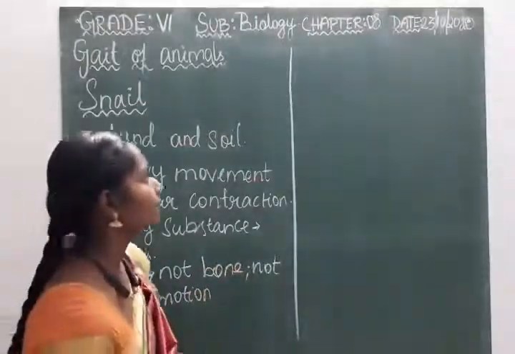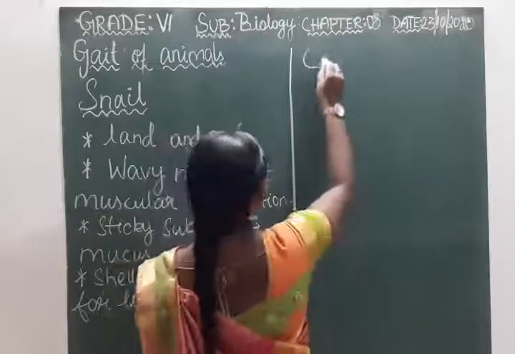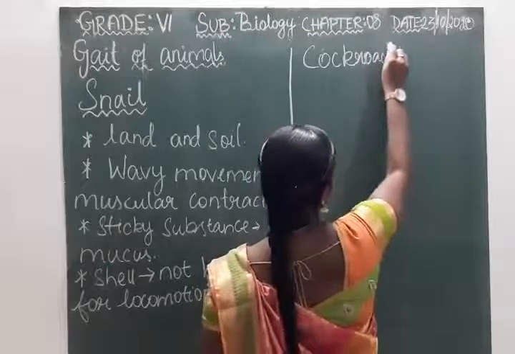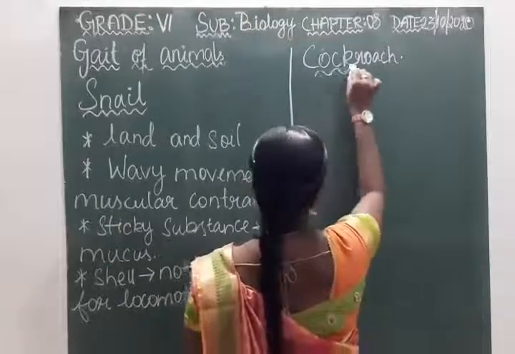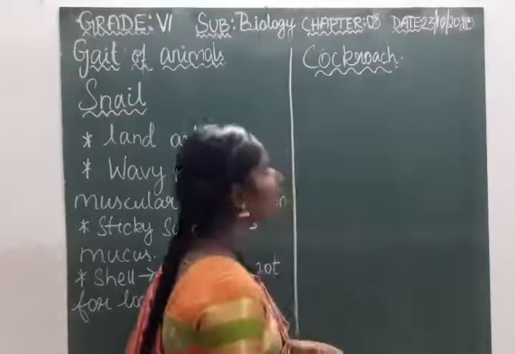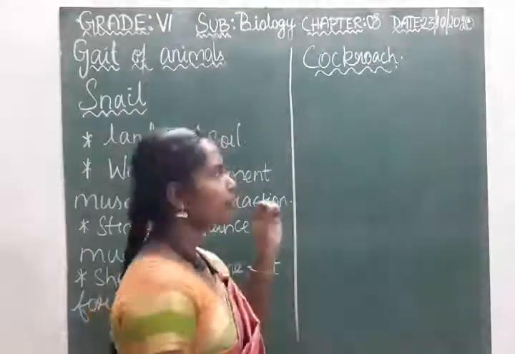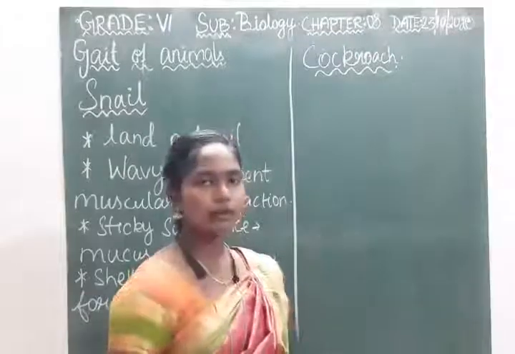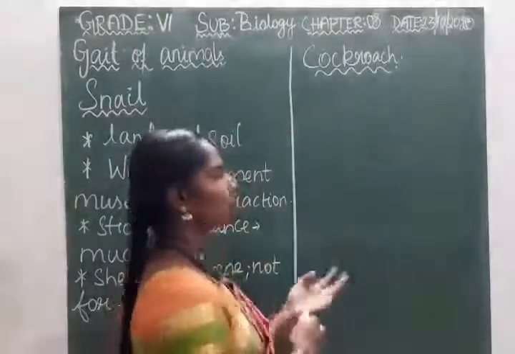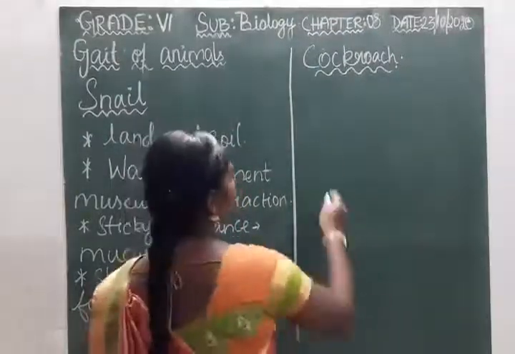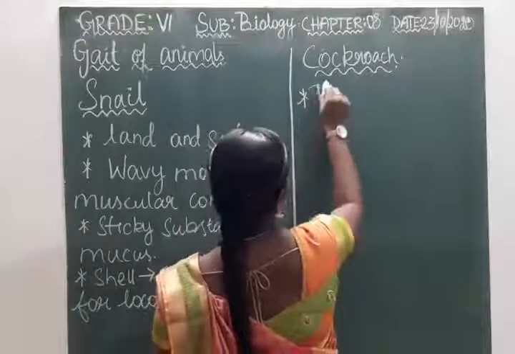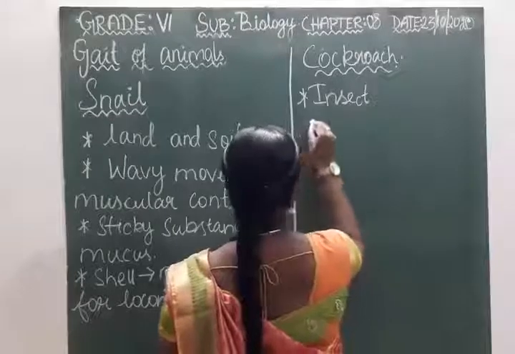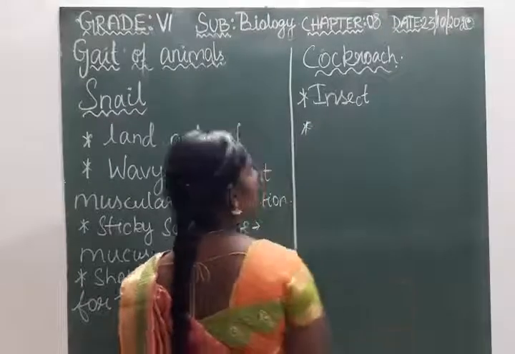And the next animal, the next insect, is cockroach. We can find cockroach in the house. In our house we can find a lot of cockroaches. It is actually a household pest. This is an insect, a household pest we can find in our homes.